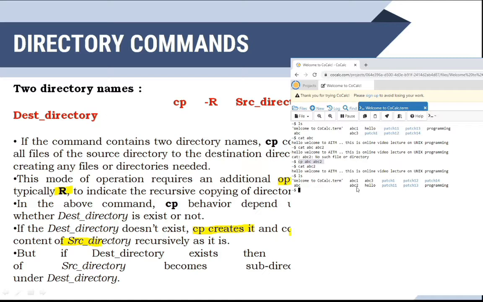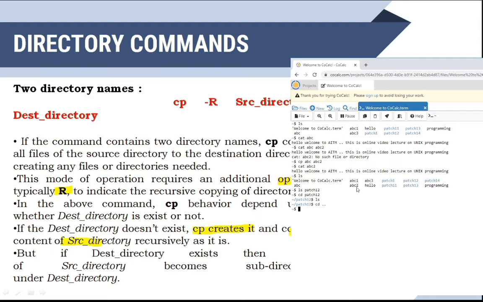Then next we will see how n number of files will be copied to a directory. First I will check what all files are present in the patch folder or the patch 12 folder. First I will check whether any files are there. So ls, no files are there, so just come out.